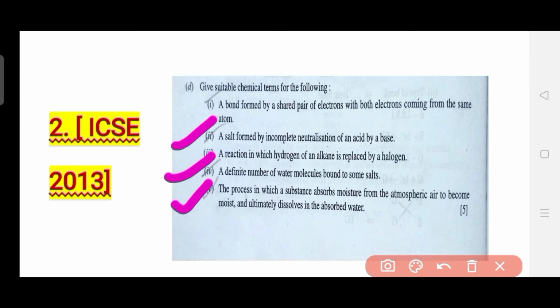So you can now understand why I have asked you to learn the different terms which I provided you in the first question. It is not asked directly what the term is, but indirectly: this process has taken place, so which type of substance is it? You need to answer this question, and if you know those terms very well and by heart, you can definitely score good marks in this type of question.